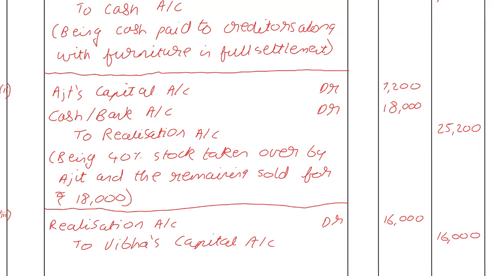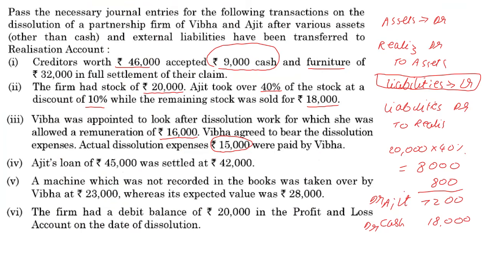Okay, so being, and I'm going to purposely go back to the transaction and see what this is about. Okay, being dissolution remuneration allowed.